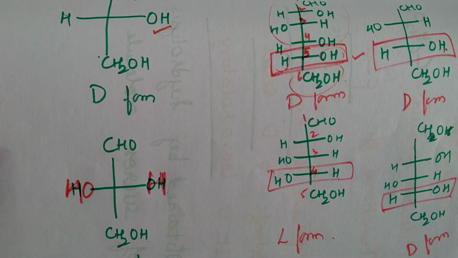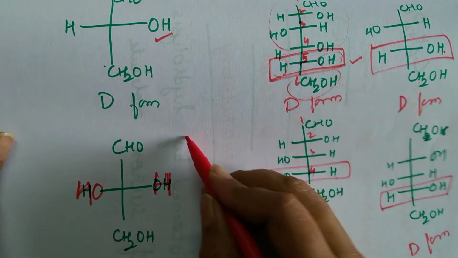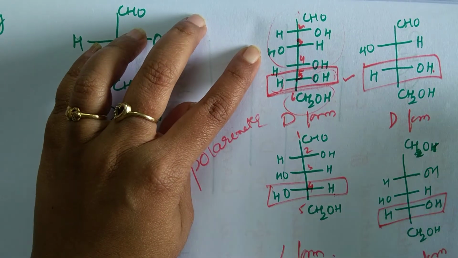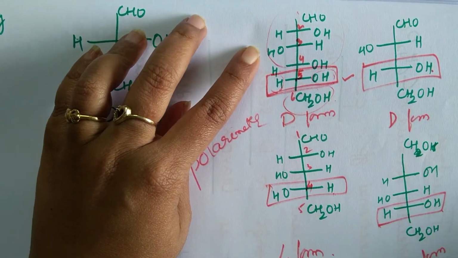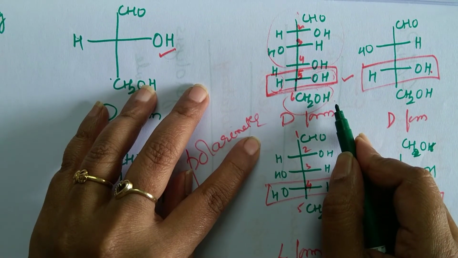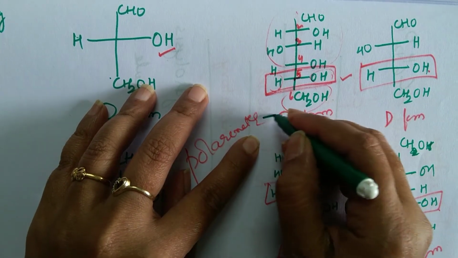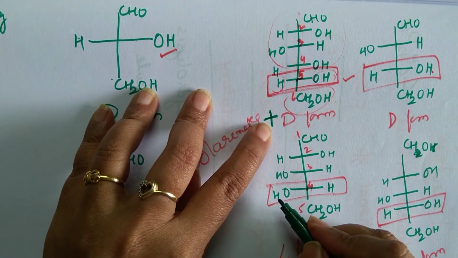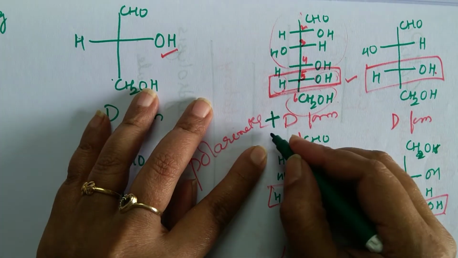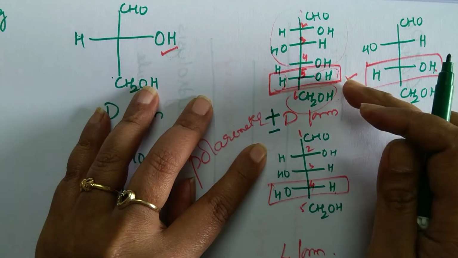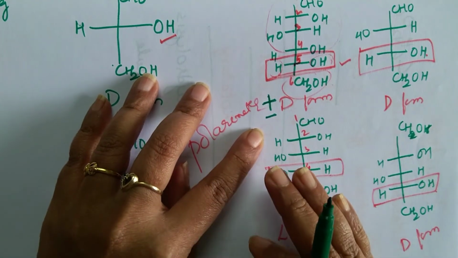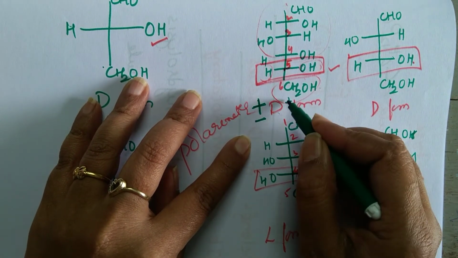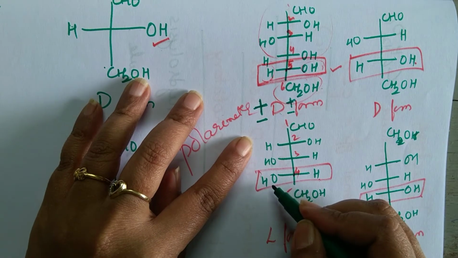For that I said you are going to pass these molecules through what? Polarimeter. Now this particular molecule can either turn towards right or it can turn towards left. So there are two forms of this molecule. If it turns towards right, I will call it dextrorotatory, showing the sign positive, and if it turns towards left, I am going to use the sign minus. Therefore, after this D configuration, they either write plus or sometimes they also write minus.